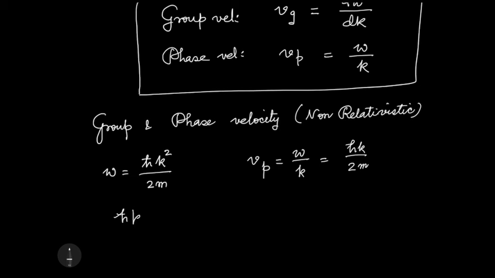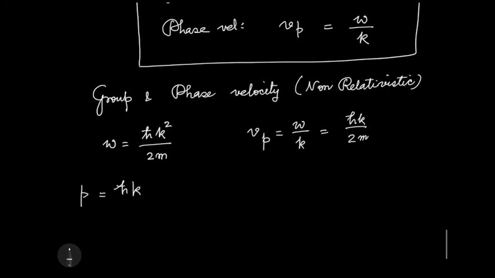Okay, remember that h cross k was the momentum of the particle, and if I calculate the velocity of the particle in the classical case, it is p by m, which is h cross k by m.